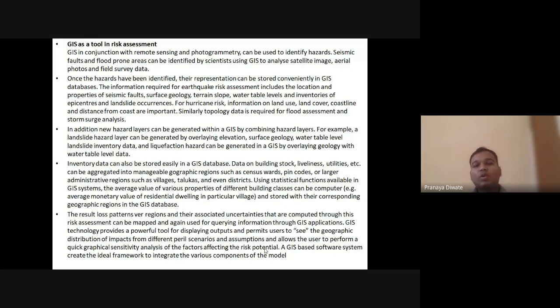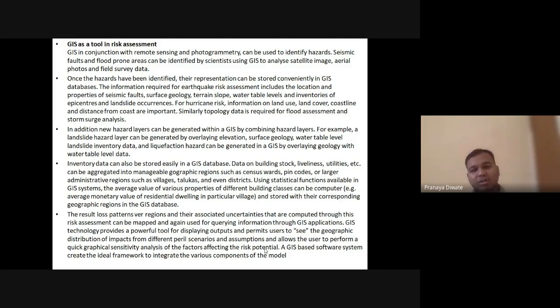So what is the location of that particular assessment zone? Then you have properties of the seismic fault, surface geology, terrain slope, water table level, inventories of epicenter, and landslide occurrences. For hurricane risk, information on land use, land cover, coastline, and distance from the coast are important.